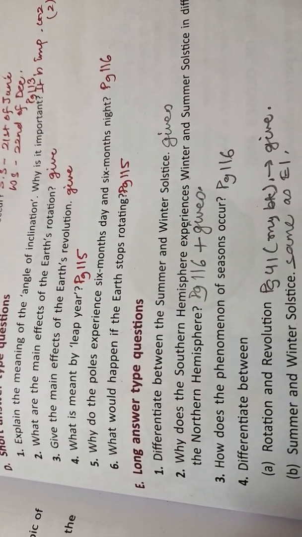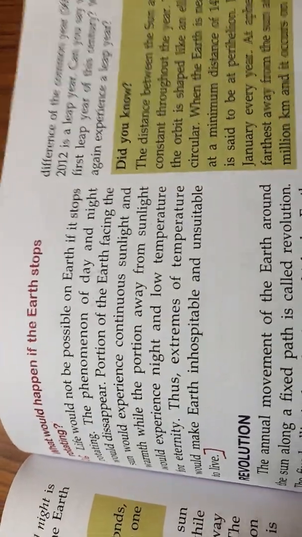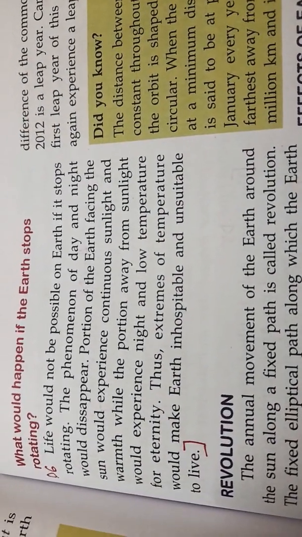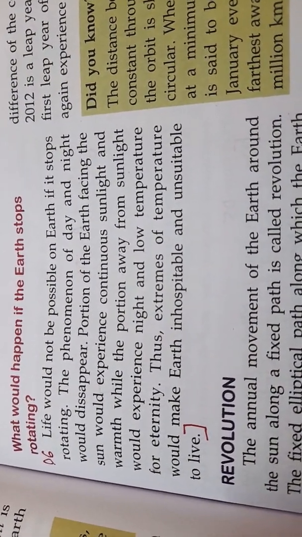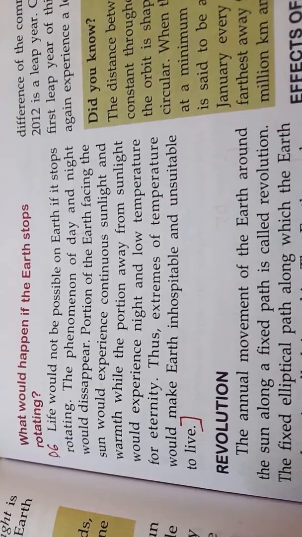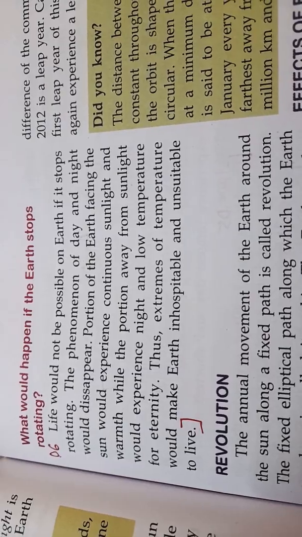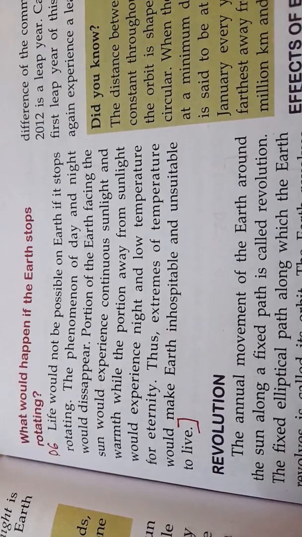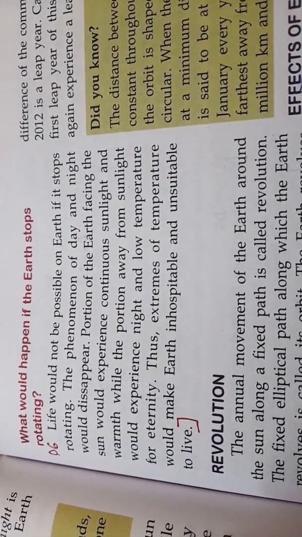D6. What would happen if the Earth stops rotating? Answer D6. Life would not be possible on Earth if it stops rotating. The phenomena of day and night would disappear. Portion of the Earth facing the Sun would experience continuous sunlight and warmth, while the portion away from sunlight would experience night and low temperature for eternity. Thus, extremes of temperature would make Earth inhospitable and unsuitable to live.